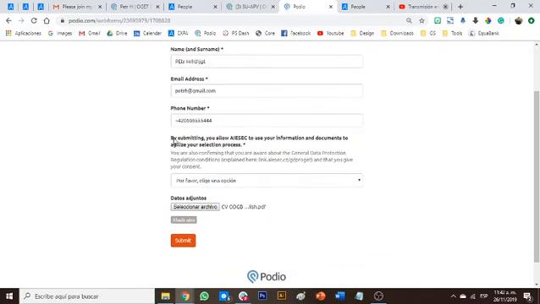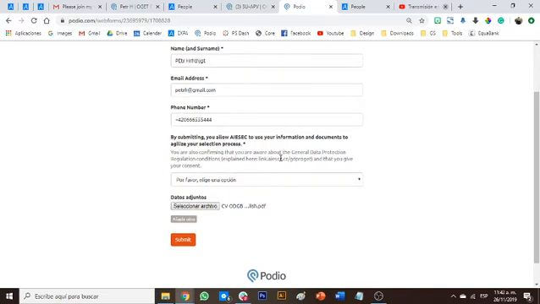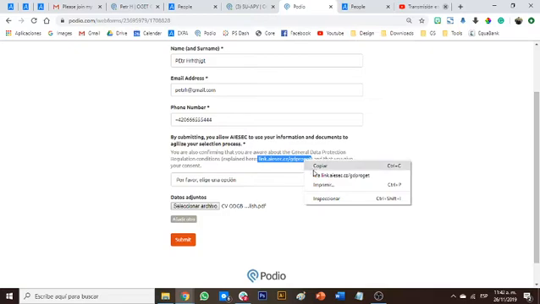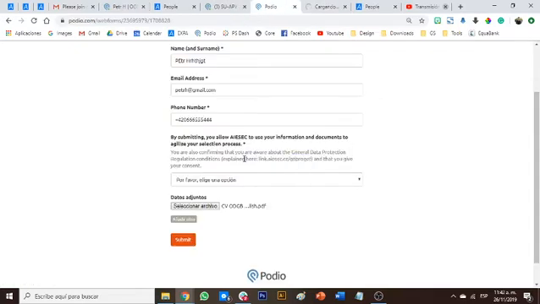So they need to read this. By submitting, you allow ISEC to use information and documents to agilize your selection process. You're also confirming that you are aware about general data protection regulations, GDPR, conditions explained here, just in case an EP wants to read whatever this is. Honestly, no one would, but you give your consent.